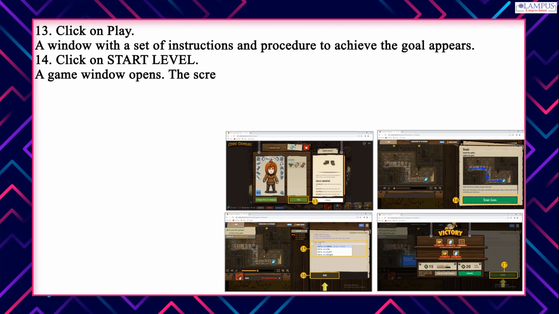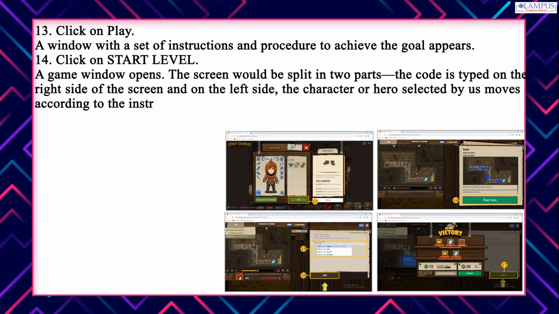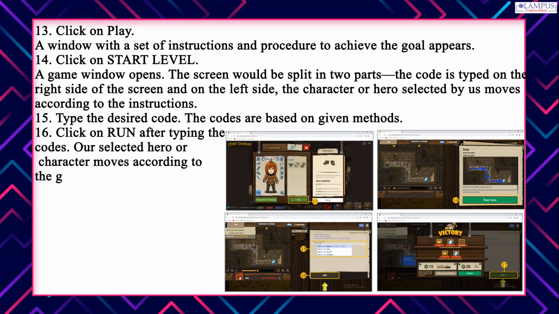A game window opens. The screen would be split in two parts. The code is typed on the right side of the screen and on the left side, the character or hero selected by us moves according to the instructions. 15. Type the desired code. The codes are based on given methods. 16. Click on Run after typing the codes. Our selected hero or character moves according to the given codes or instructions on the right side of the screen.